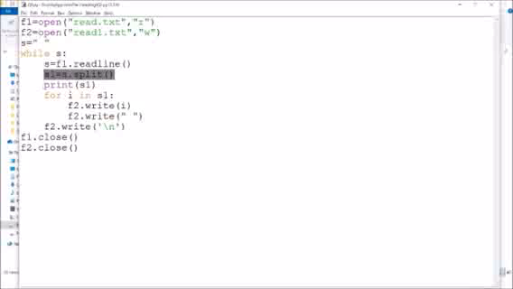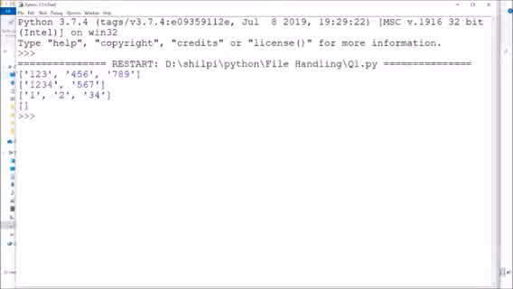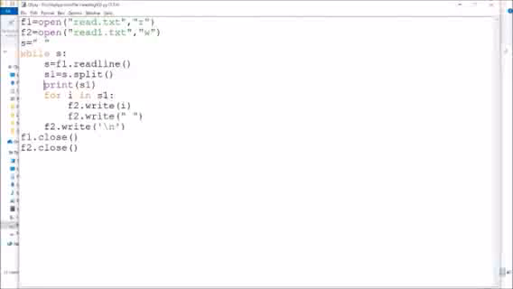I don't want to print, suppose. Let me just run this so that you can see how it converted into a list. You can see it has converted the first line into a list, the second line into a list, and the third line into a list. So I don't want to print it, I'll use a hyphen.